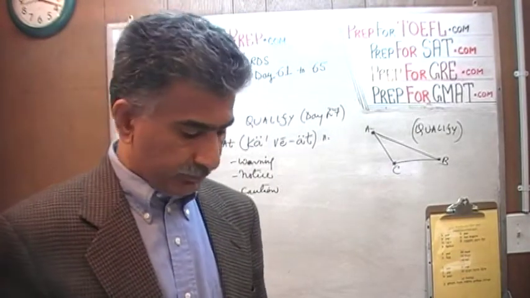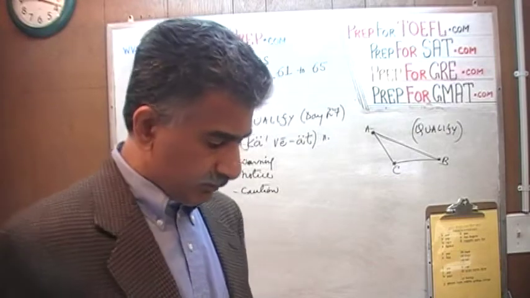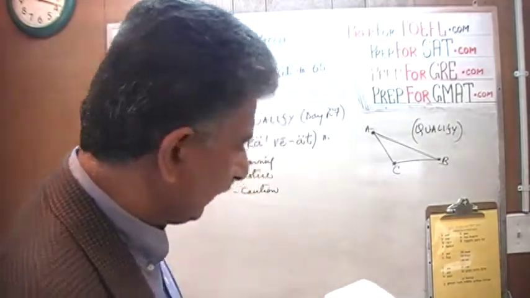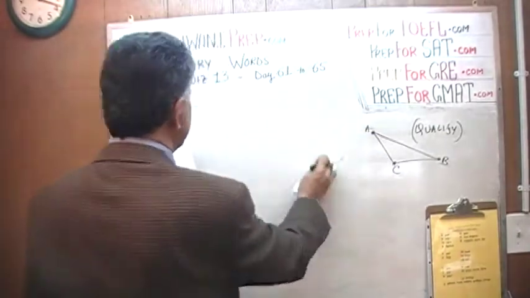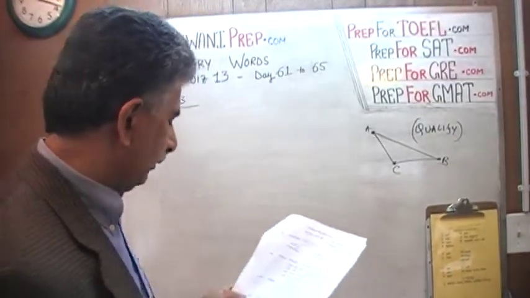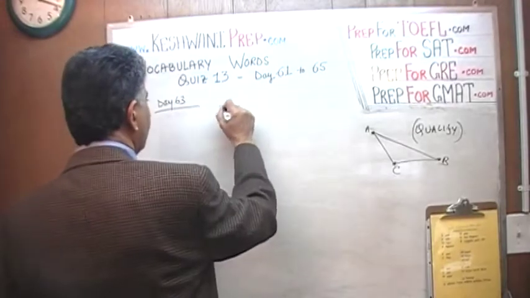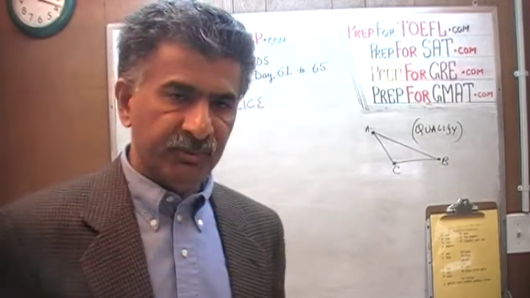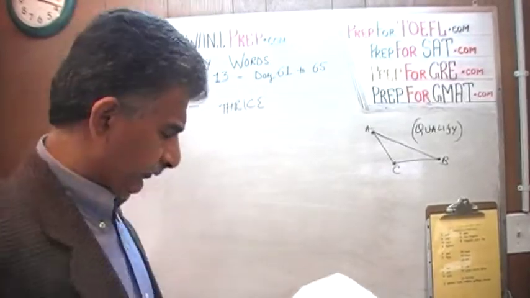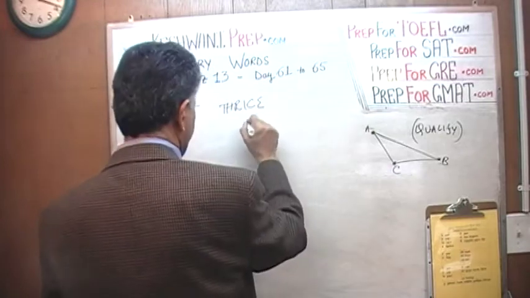in purchasing that good. The next word that we learned, the very last word that we learned on day number 63, was a word which has nothing to do with anything we've been talking about. The word was thrice. It's a simple word, and yet many a time I've come across people who do not know the word thrice. It simply means three times. It just means three times.